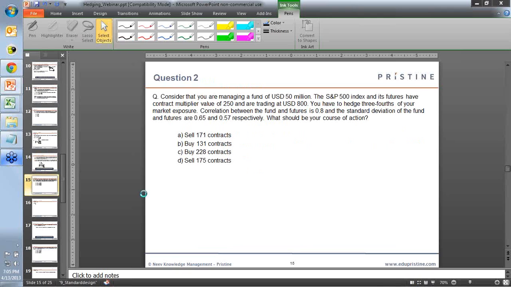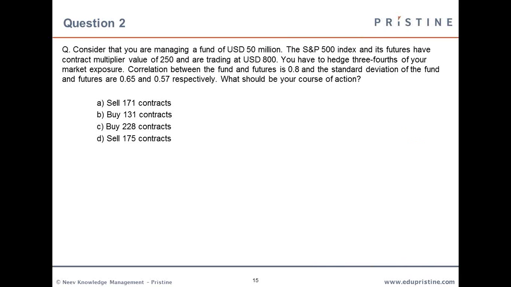Okay, so this is the second question. So I'll again give you a minute to look at it. So here we basically have a fund of $50 million. So the SP 500 index is basically an index which we use to read the value of the future, and the contract multiplier.